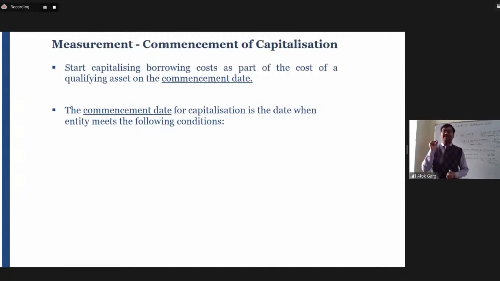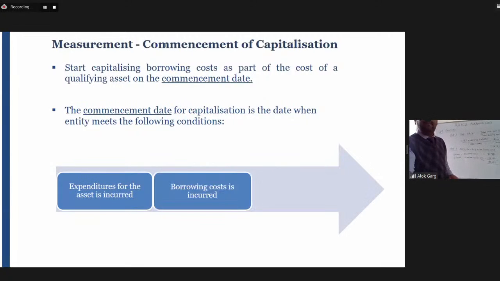So the standard says that the interest on loan is required to be capitalized as a part of the cost of a particular asset from the commencement date. And what is the commencement date? Commencement date is the date when the entity met three conditions. What are the three conditions?